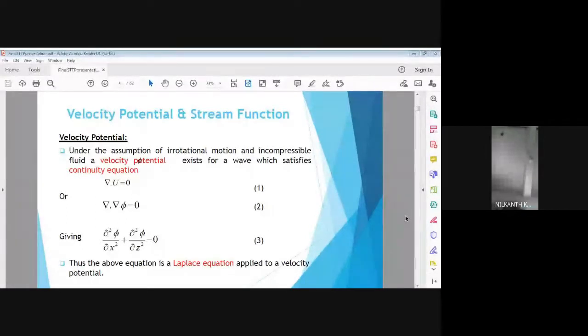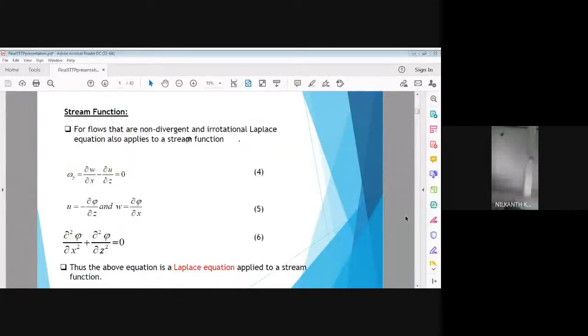Equation 3 is a famous Laplace equation, and this equation is applied to a velocity potential. So this is the velocity potential. So every wave has got the velocity potential. Then we talk about the stream function. So for deriving the Laplace equation for stream function, we consider the flow as non-divergent and irrotational.